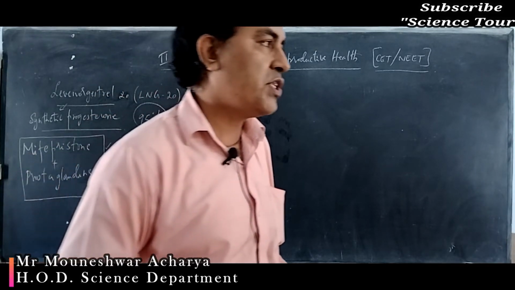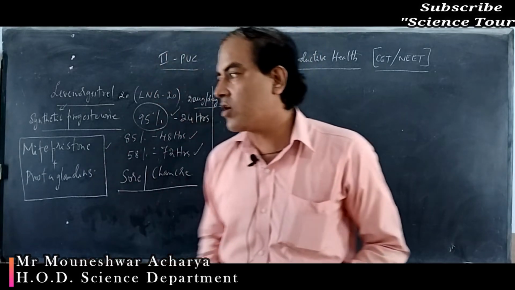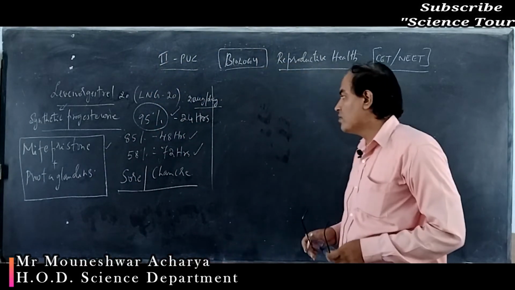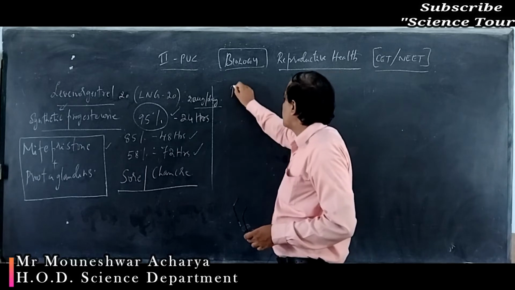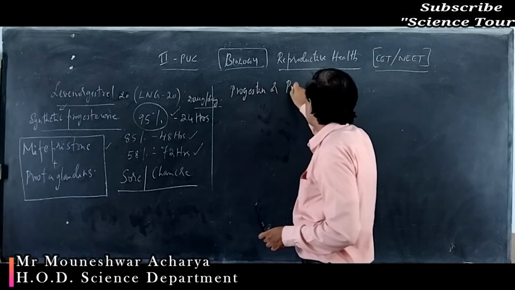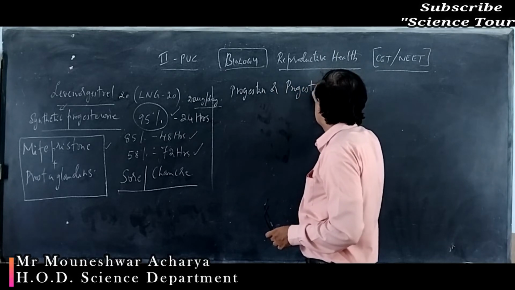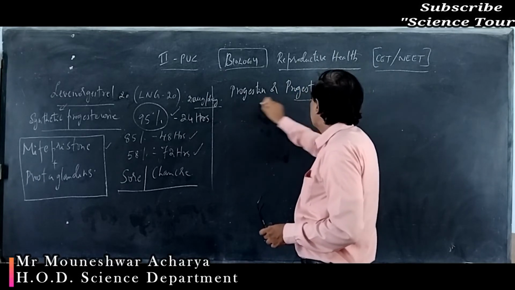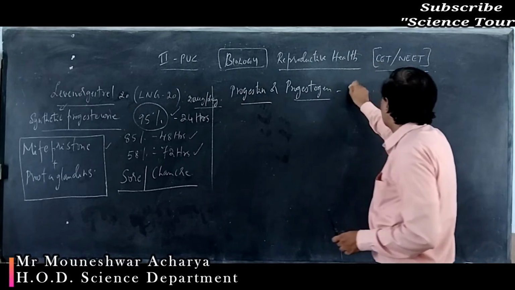The synthetic progesterone is called progestin, progestagen, or progestogen. This is the synthetic progesterone.